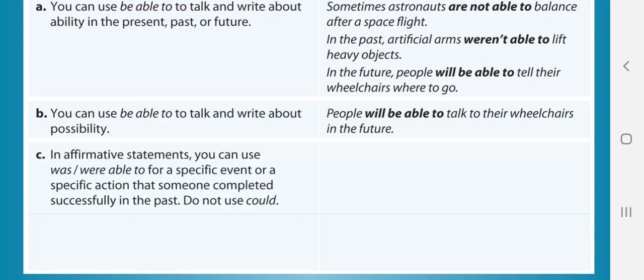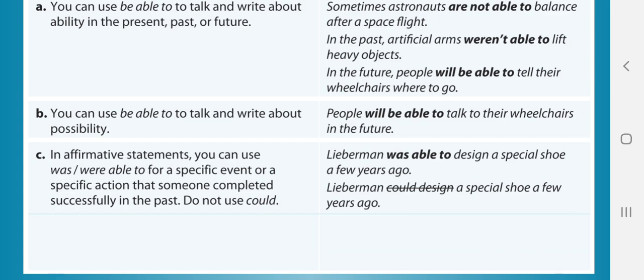Now, in affirmative statements, you can use was, were able to for a specific event or a specific action that someone completed successfully in the past. Do not use could. Okay, so let's see an example here. Lieberman was able to design a special shoe a few years ago.